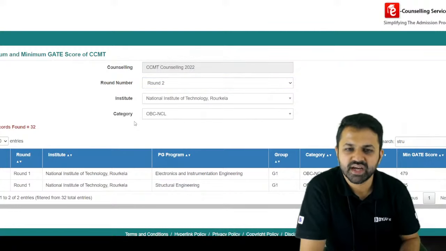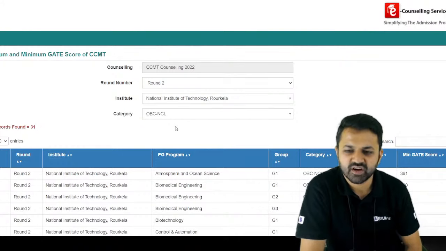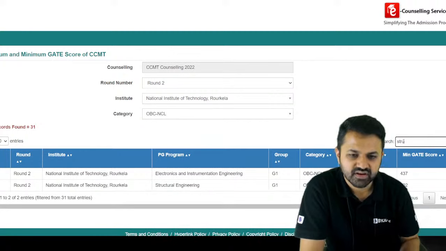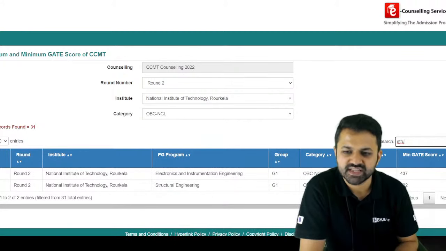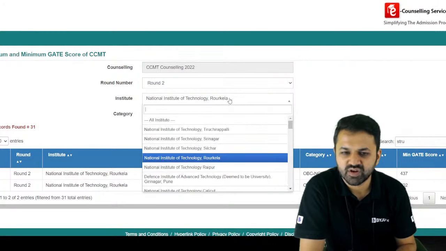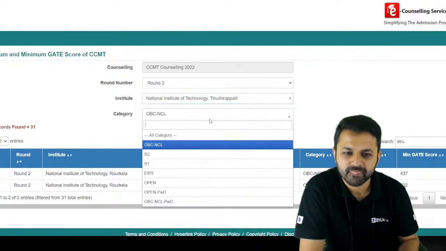Definitely you will get a good NIT, because you are getting Rourkela in round 1 directly. Then definitely in round 2 you will be getting structural engineering in the NITs. Like here you can see in round 2, 502 was the minimum GATE score and the maximum is 549. Now you can change the NIT, like NIT Trichy, and check whether you get NIT Trichy or not.